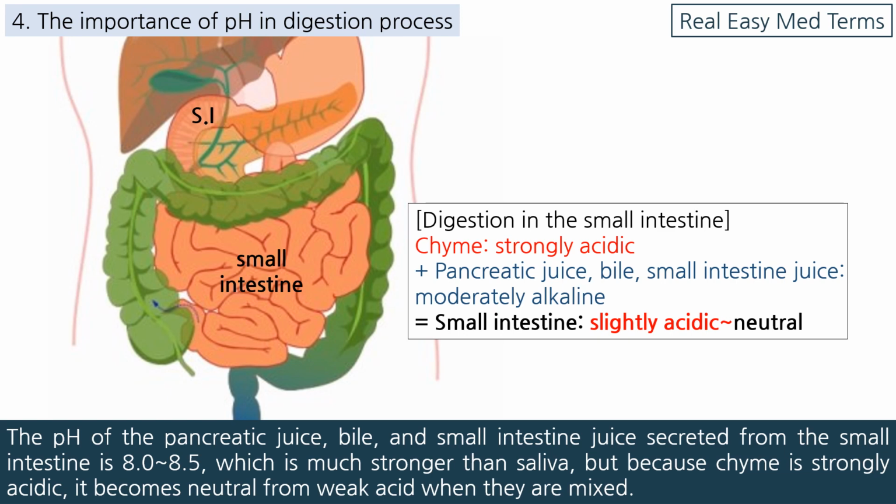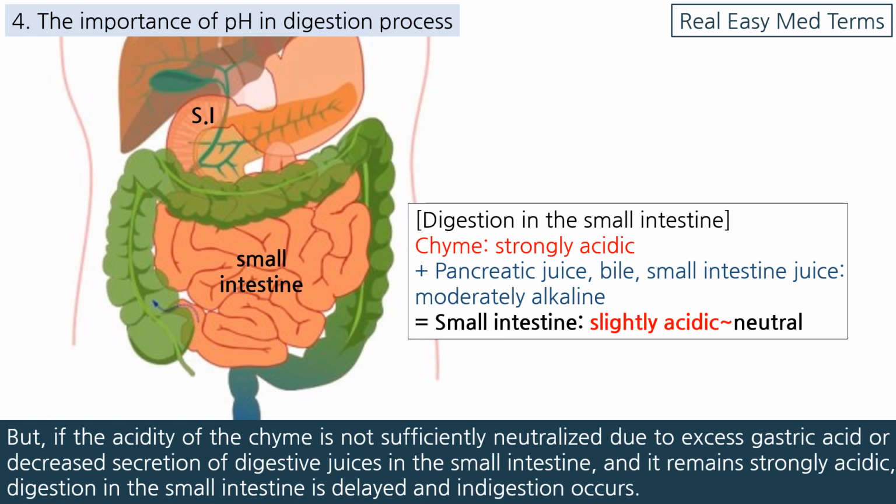But, if the acidity of the chyme is not sufficiently neutralized due to excess gastric acid or decreased secretion of digestive juices in the small intestine, and it remains strongly acidic, digestion in the small intestine is delayed and indigestion occurs.